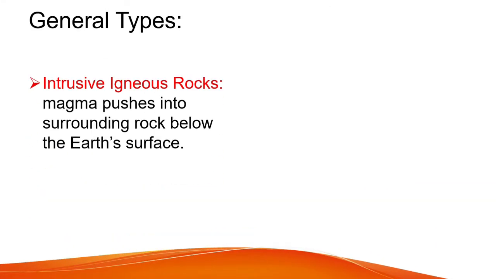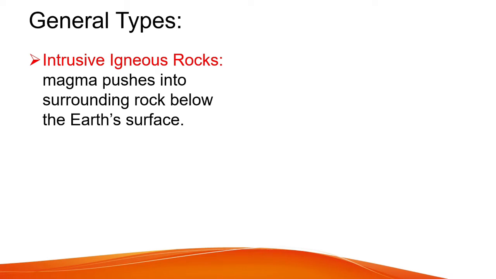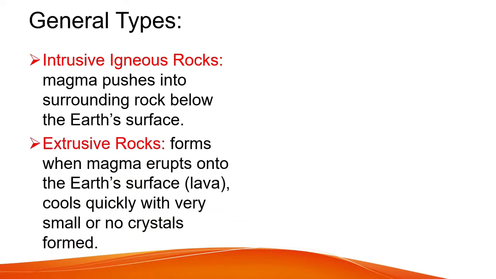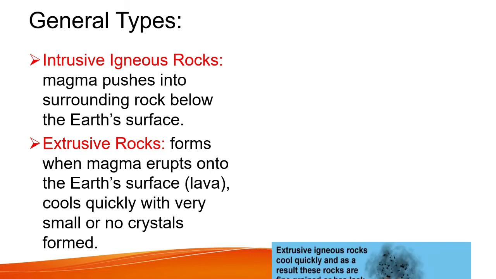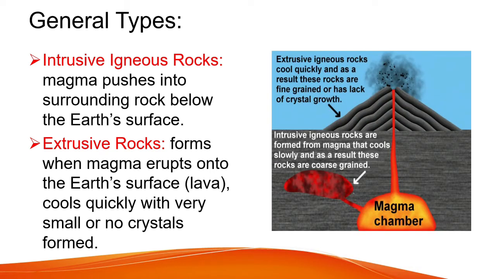General types. Intrusive igneous rock. Magma pushes into surrounding rock below the Earth's surface. Extrusive rocks. Forms when magma erupts into Earth's surface, cools quickly with very small or no crystal form. Extrusive rocks cool quickly. As a result, these rocks are fine-grained or has lack of crystal growth. Intrusive igneous rock are formed from types that cool slowly, and as a result, these rocks are coarse-grained.